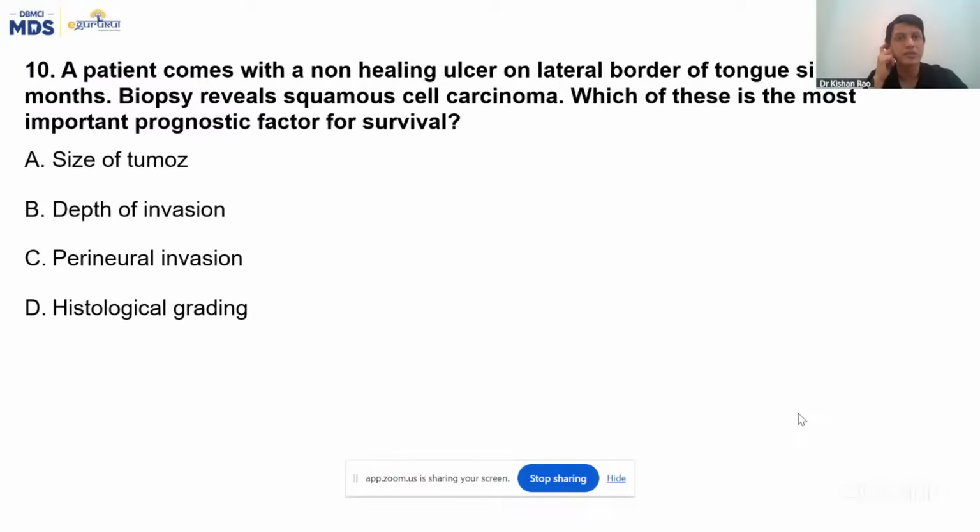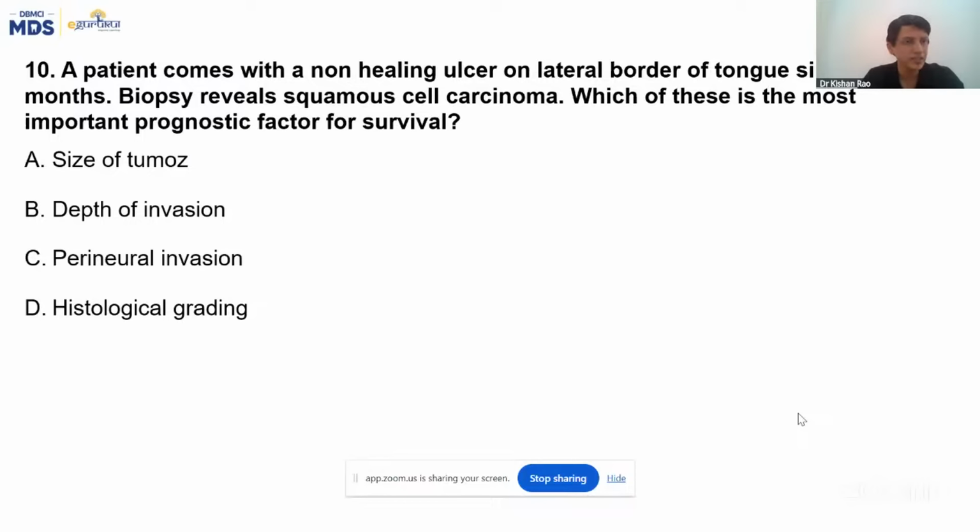A patient comes with a non-healing ulcer on the lateral border of the tongue. Just yesterday I had given you this, right? This prediction also came true. I told you there will be one question from this topic for sure, that is oral cavity malignancy. Many of my tests also had this question, the staging of the tongue tumor. Biopsy reveals squamous cell carcinoma. Which of these is the most important prognostic factor, they have asked.